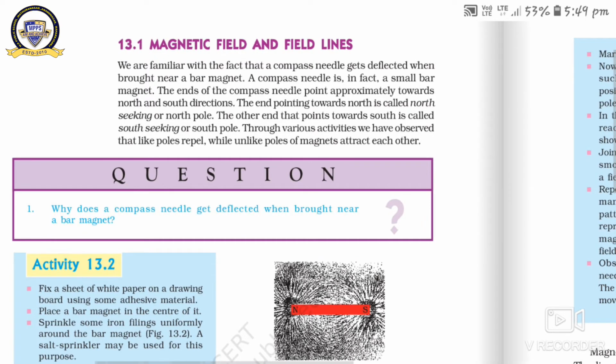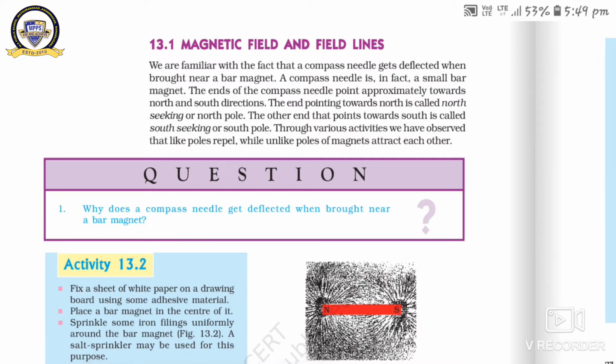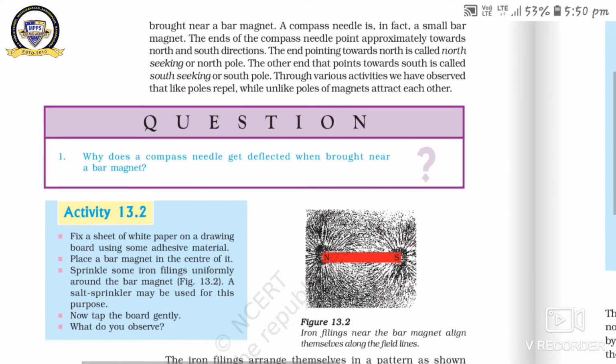When we keep the compass needle near the bar magnet, the magnetic field lines generated by the bar magnet pass through the compass needle. So the compass needle is affected by the magnetic field lines generated by the bar magnet.